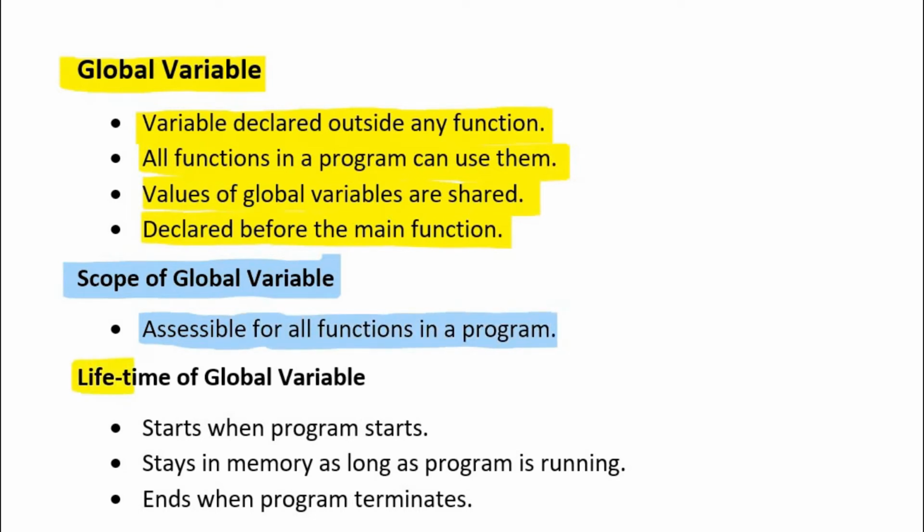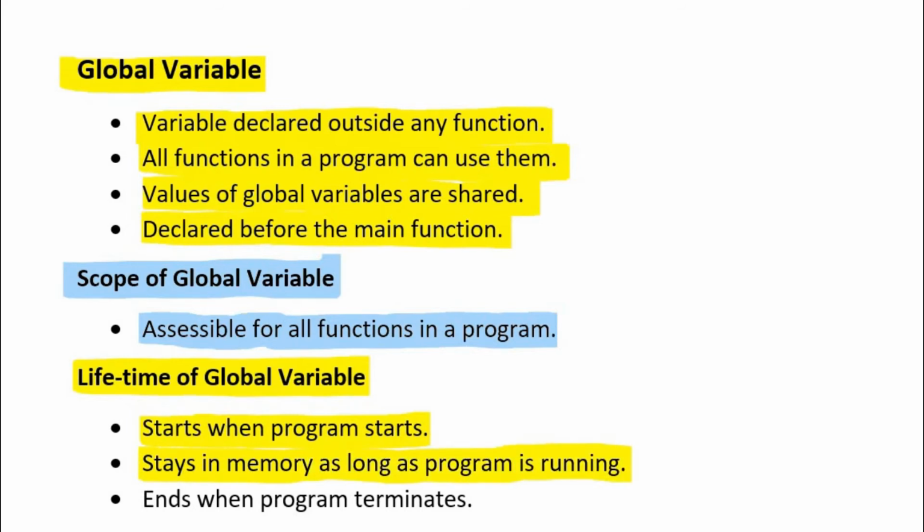Next is lifetime of global variables. The lifetime of a global variable starts when program starts. When we just declare the global variable, lifetime starts there, and these variables stay in memory as long as the program is running.